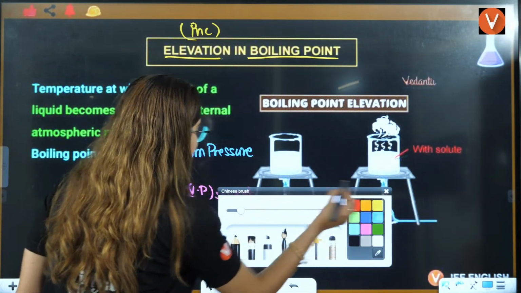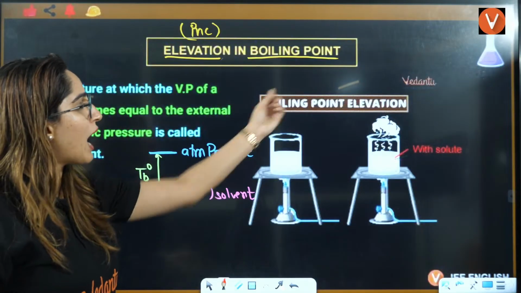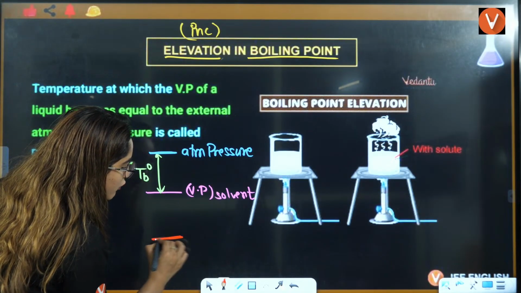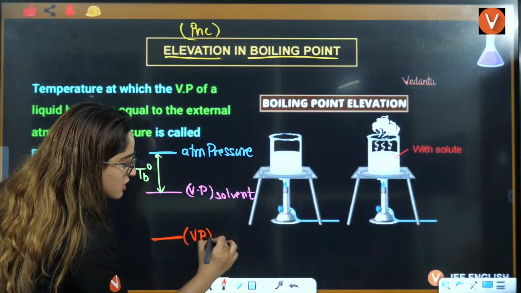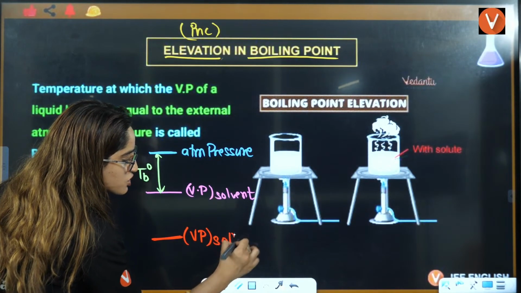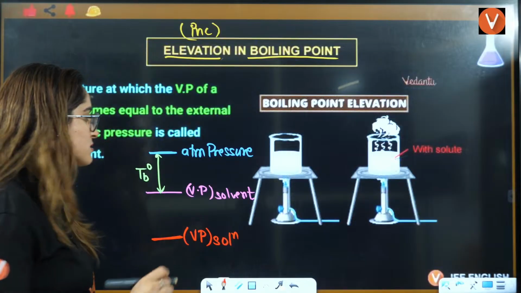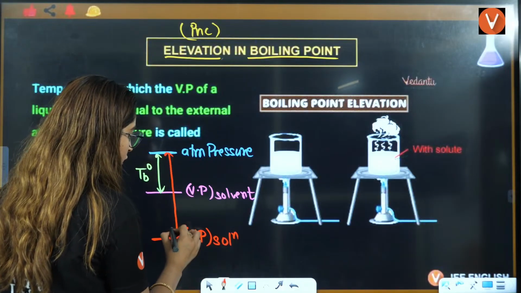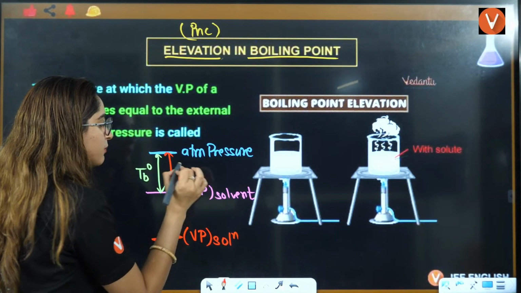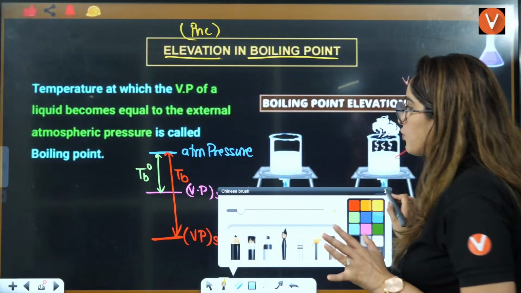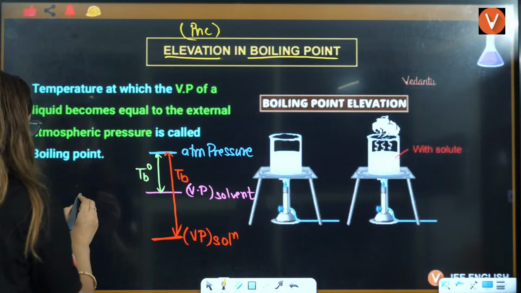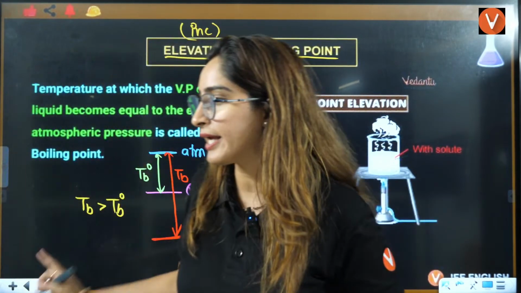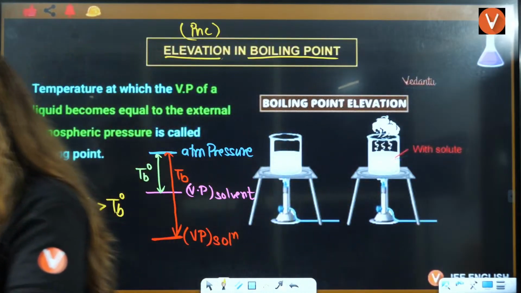Now, let's suppose, not suppose, actually this happened, you added some solute into it, that is non-volatile. You added non-volatile solute, the vapor pressure will decrease. This is the vapor pressure of solution. Vapor pressure of solution will decrease. Now, to achieve the atmospheric pressure, this is the amount that you have to go through. This is called TB. Now, here we know that TB is greater than TB naught. So, I can just directly write TB greater than TB naught. Is that clear to everybody? TB greater than TB naught.